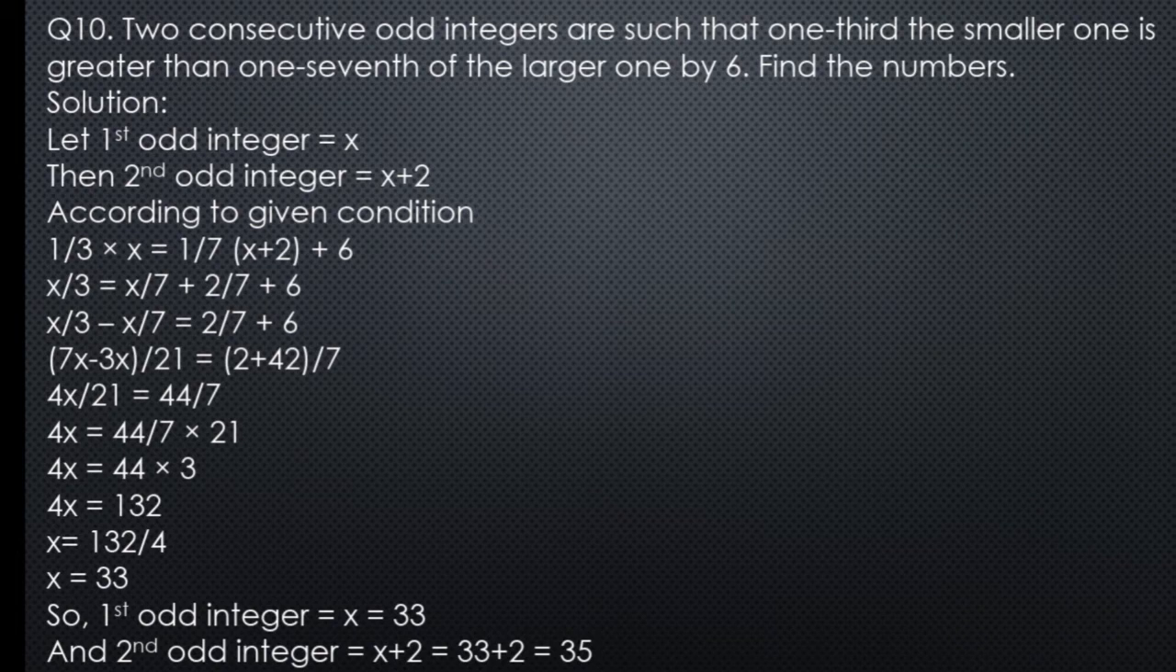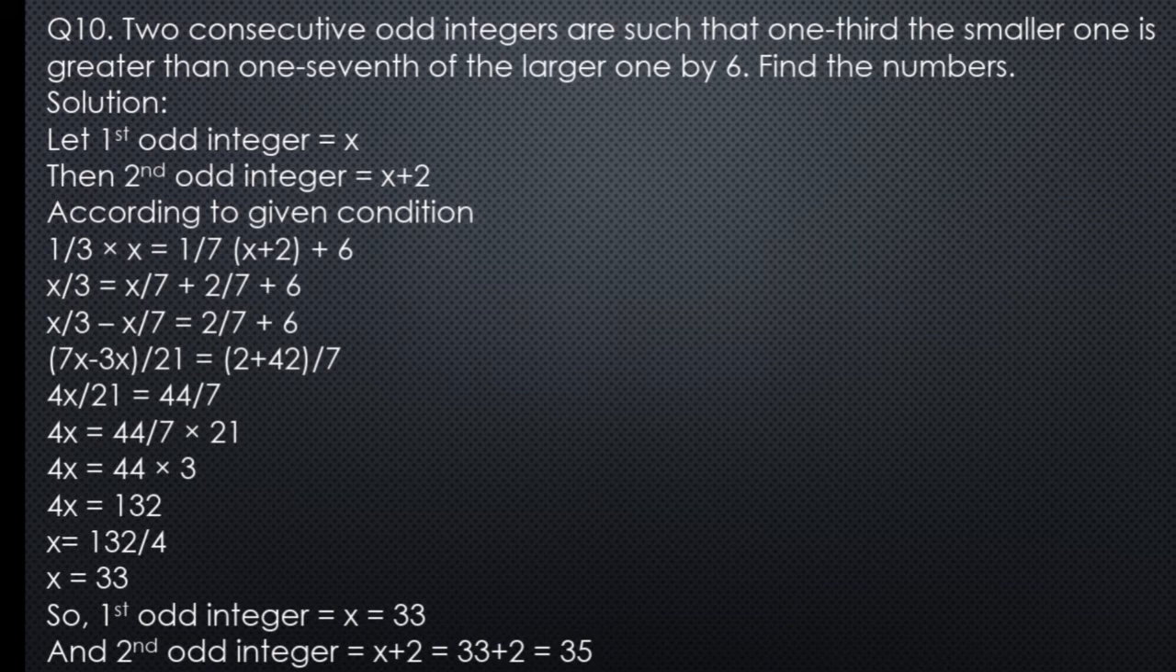7 and 21 both can be cancelled by the table of 7. 7 was a 7, 7 3s are 21, and we are left with 44 multiplied by 3, which is equal to 132. And we have to find the value of x, so shift this 4 towards the right hand side, and this 4 is being multiplied by this x in the left hand side, shifted towards the right hand side, and it will be divided by 132, which is equal to 33.